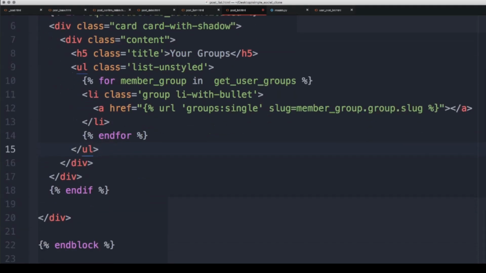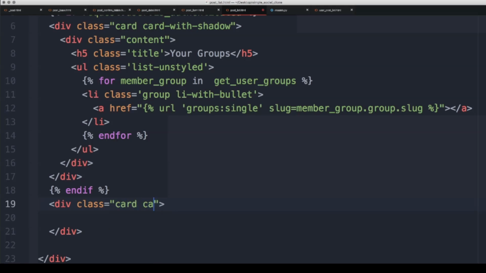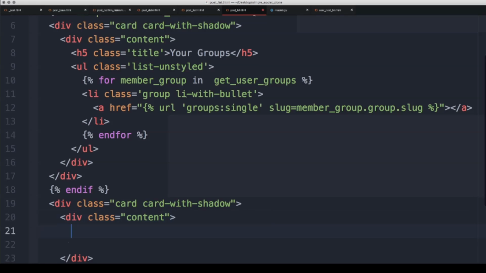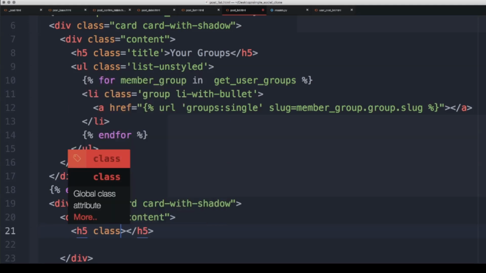And so, we'll create another div, and we'll say card with shadow here. Then inside of this we'll create a div. The class will be content, and then we'll say heading 5, and we'll give this a class equal to title, and this will just say All Groups.